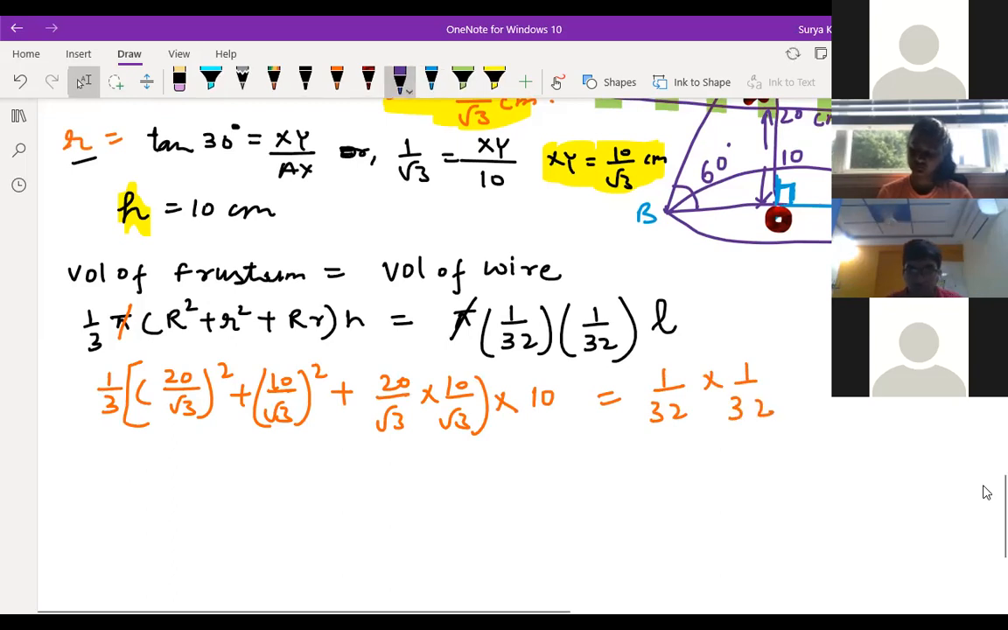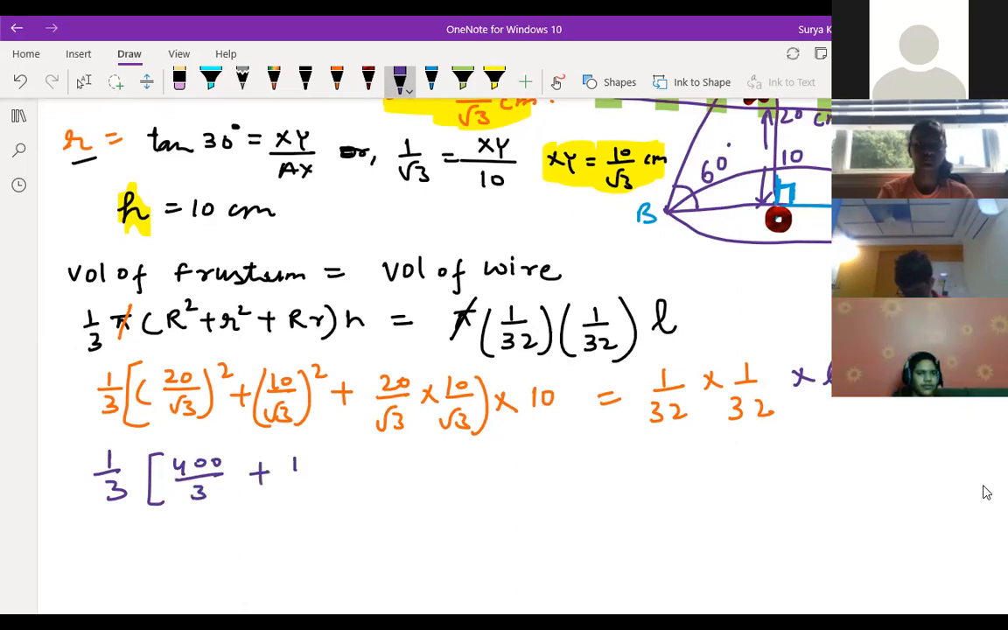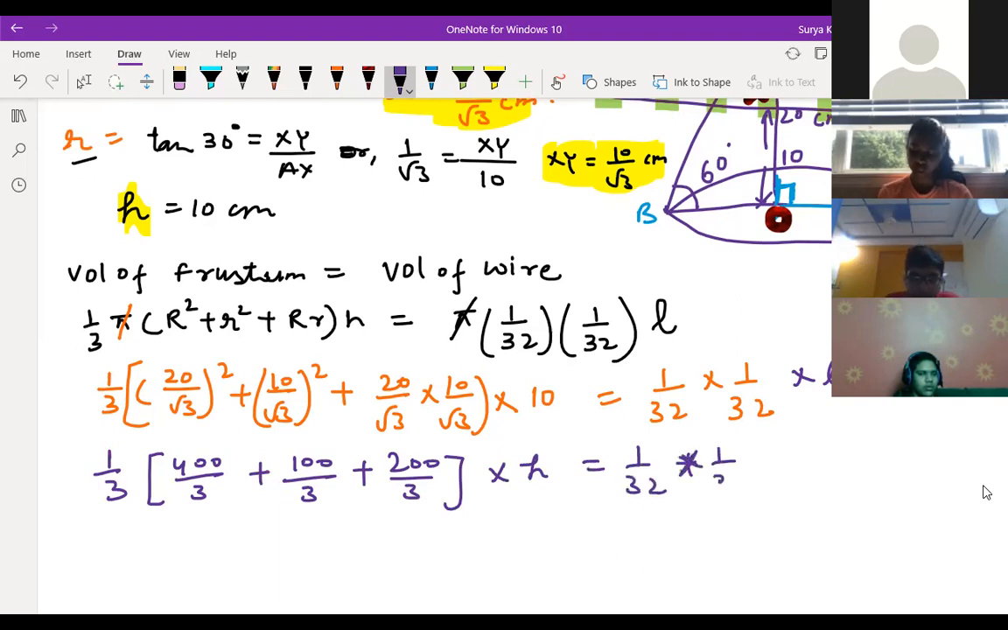So try to cancel something if we can. Nothing is cancelling right now. First write the same thing here. So 1 by 3 into L is there. Now L is equal to, first to solve this part, 2400 by 3 plus 100 by 3 plus 200 by 3 into 10 is equal to 1 by 32 multiplied by 1 by 32 into L.